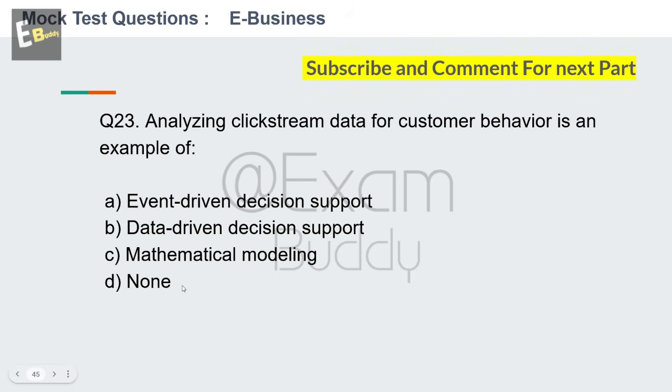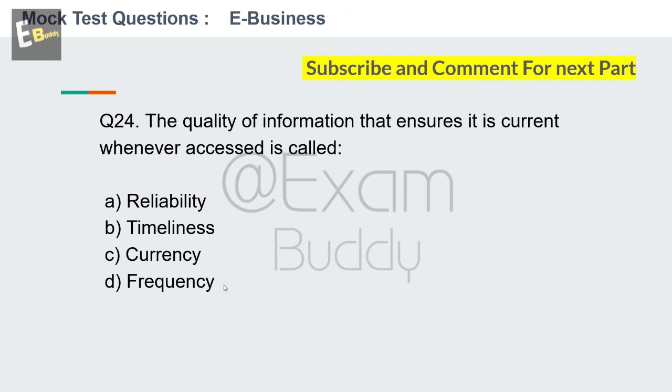And the answer is B, data driven decision support. Now let's go to question number 24. The quality of information that ensures it is current whenever accessed is called. So these are the options: reliability, timeliness, currency, frequency. So your time starts now.